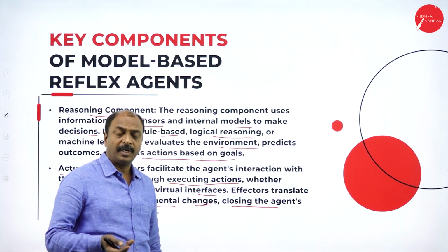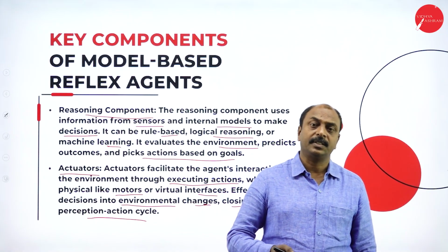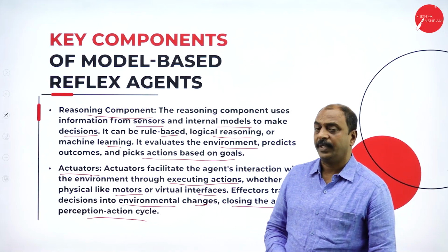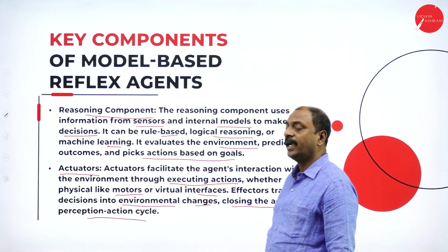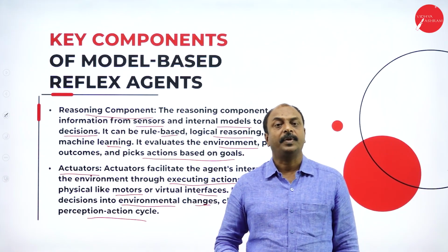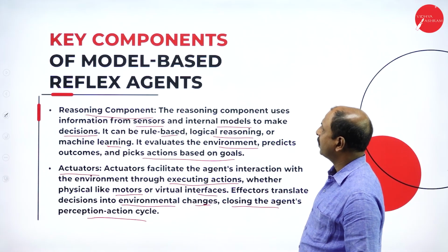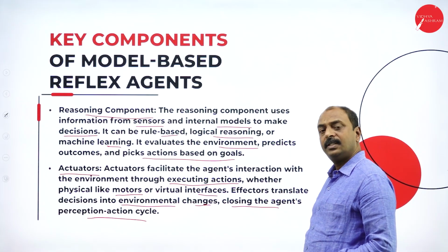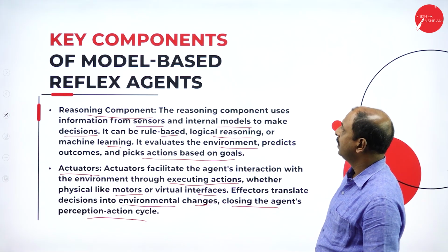So any decision and action takes place based on the decisions in the AI agent. Based on that agent decision, it performs the actions, and the action will have a result in the environment. So these are the components of an AI system, that is, a model-based reflex agent.